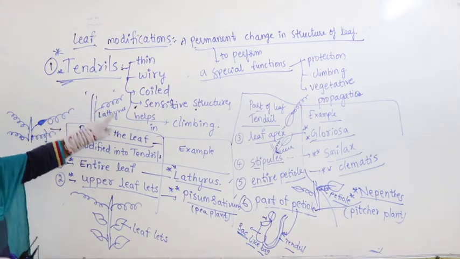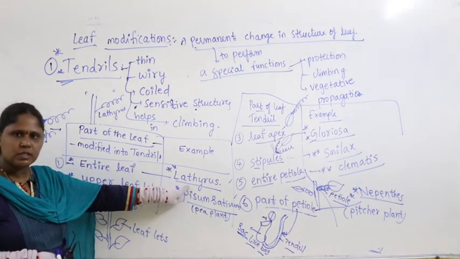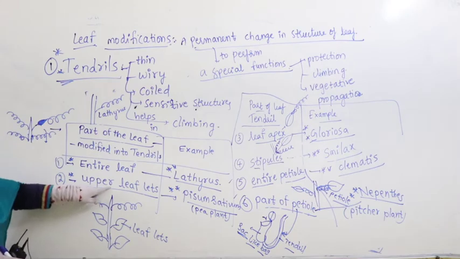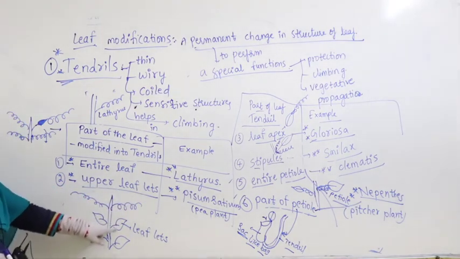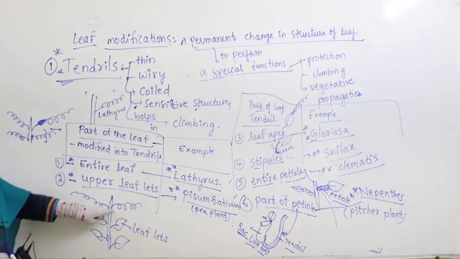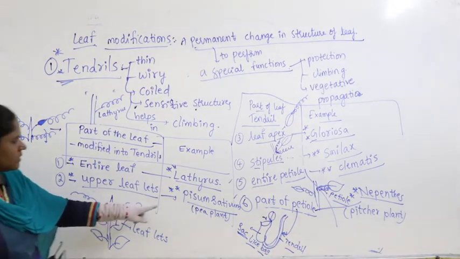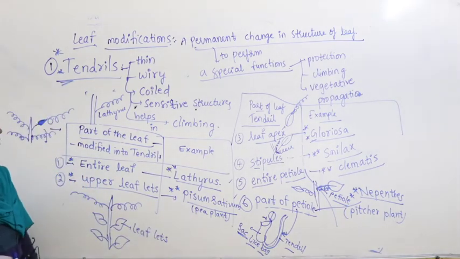Where do you find this? In case of Lathyrus. Listen carefully to the pronunciation: Lathyrus. Upper leaflets get modified into tendrils. See here, small leaflets are there. Upper leaflets are modified into tendrils. Where do you find this? Pisum sativum, commonly called the pea plant.